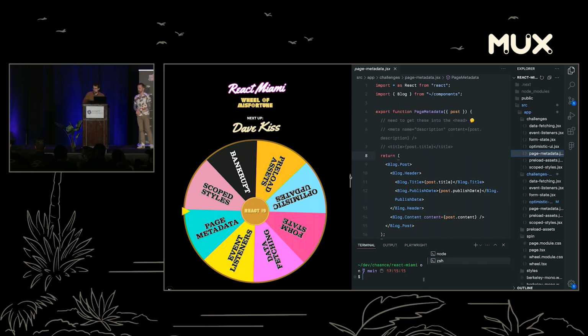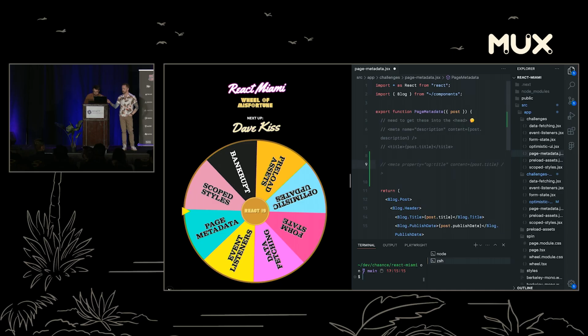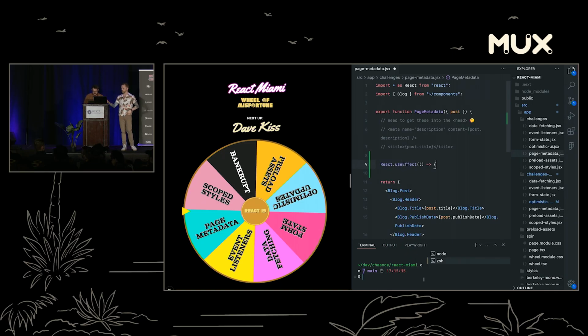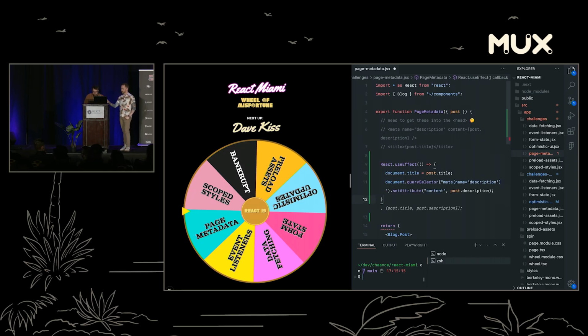So what I do, this is probably like a side effect situation, right? Where I have to introduce some kind of useEffect here where we got to reach right into the DOM and make some change. Look, it's already ready. I don't even have to do this.